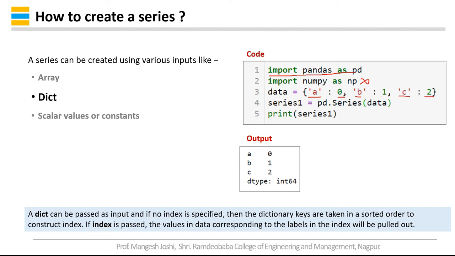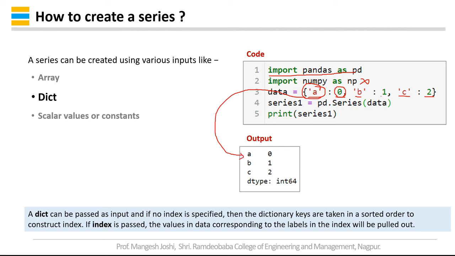So you can observe that, in this case, you will not see the 0, 1, 2, 3 indexes because you are passing a dictionary type of data. So the first value represents the key and the second value, this 0, represents its value. You can observe that this A is appearing over here.